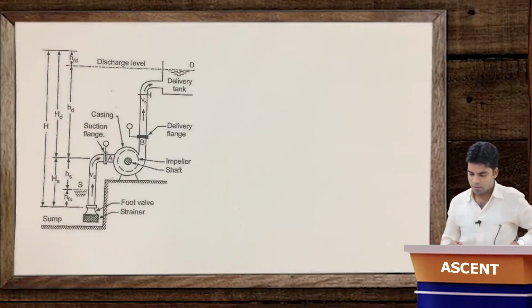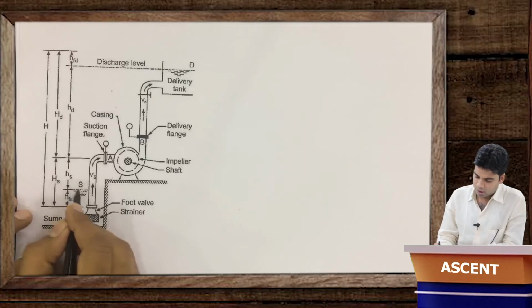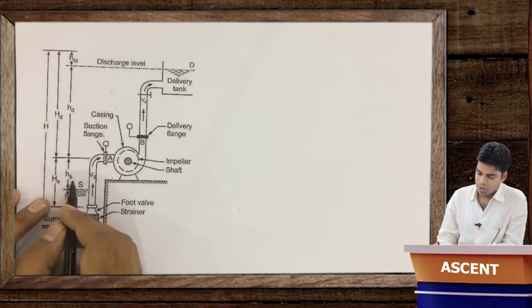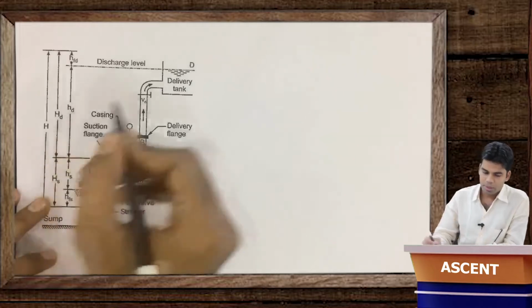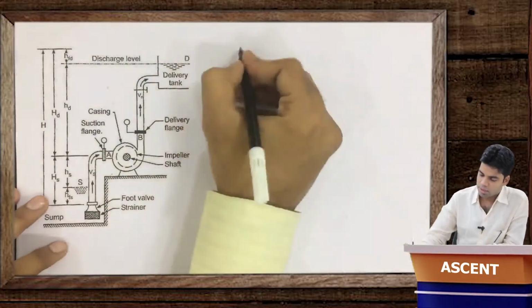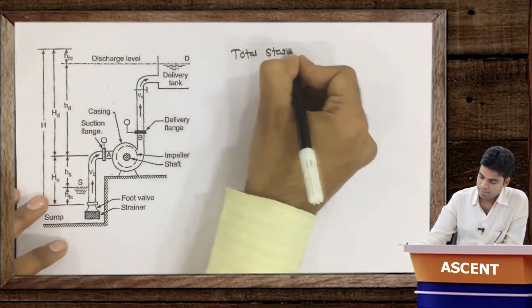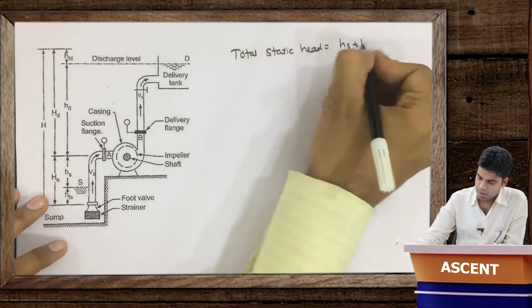Now, this is the arrangement of this centrifugal pump. You can see from here, this is the water level from where the water has to be sucked. This HS is the static head of suction, HD is the static head of delivery. That means the total static head will be equal to HS plus HD.